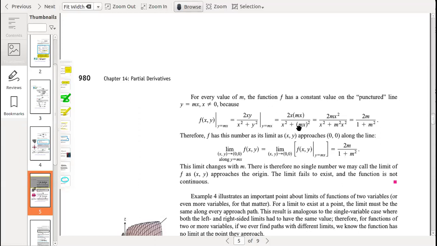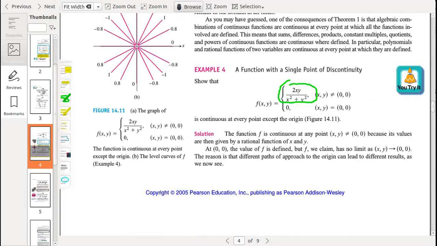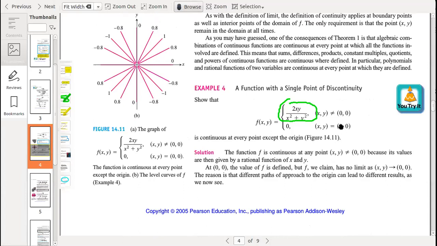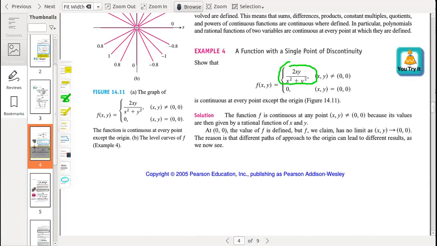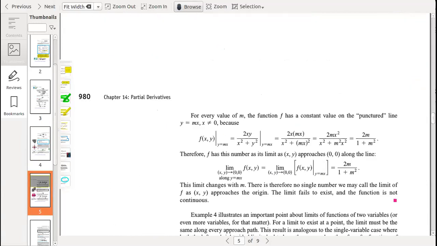Since y equals mx is a straight line with slope m, he has a doubt: if we go along the x-axis, we can say (0,0) lies on the x-axis, but if not along the x-axis, we can take a line with slope, y equals mx.